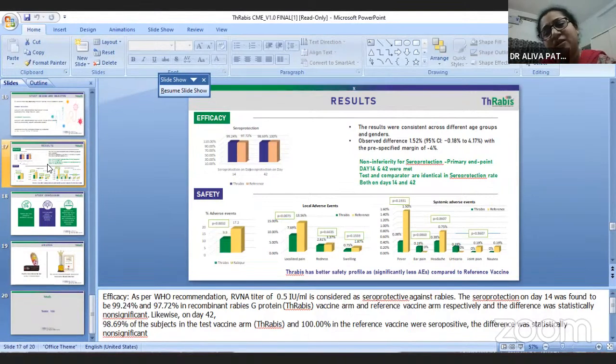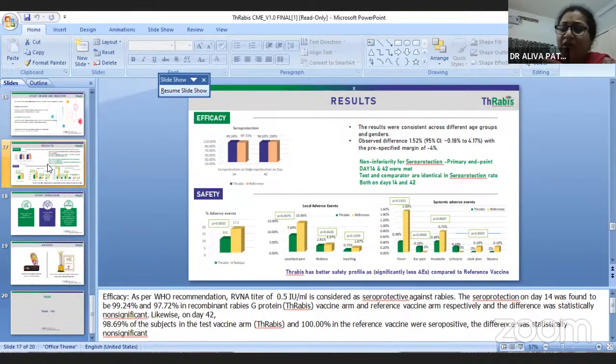For example, if a 16-year-old boy comes to our OPD with a dog bite, he doesn't need TT because he has already taken it at 16 years. So we need to take the history regarding TT immunization and previous anti-rabies vaccination, and give as per the protocol for category 1, 2, and 3.